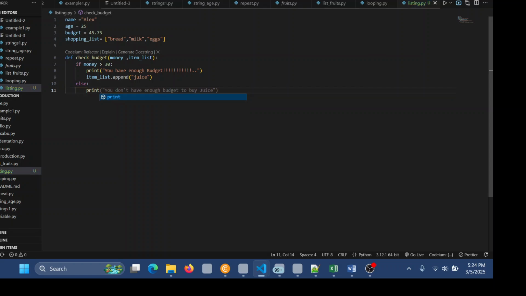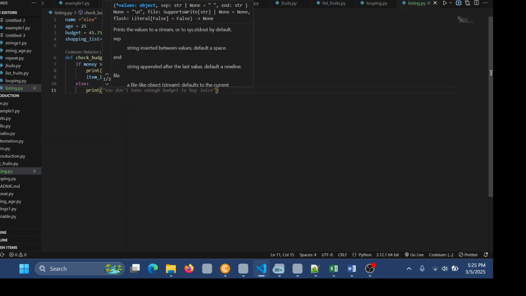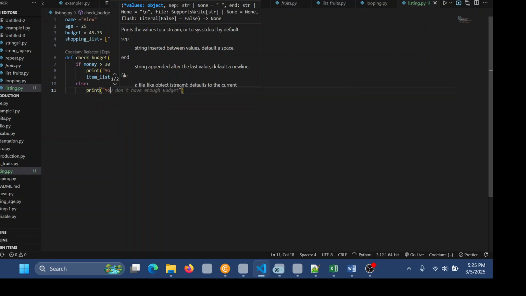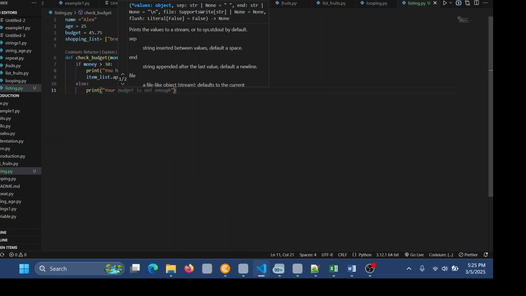Then I'll also do another print and say your budget is tight.